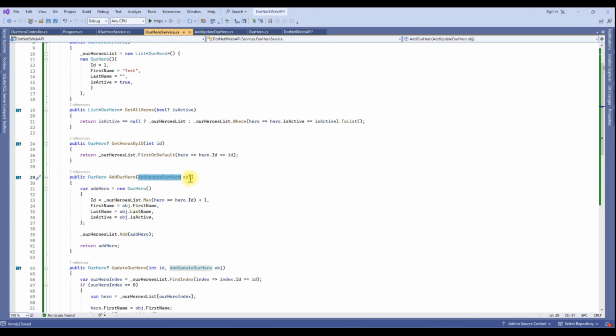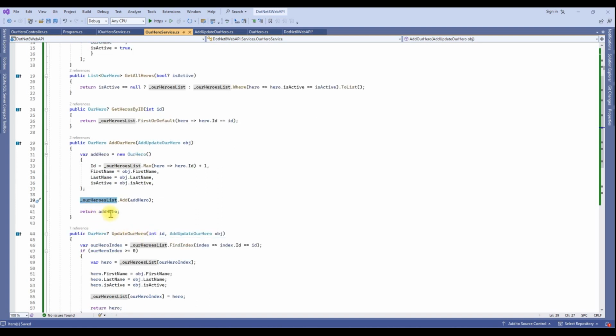Here I am getting some new hero detail, and after that we are creating a new object, our hero object. Here I am dynamically calculating an id, and once this object is ready we are adding it to our in-memory object, and after that we are returning the same object.